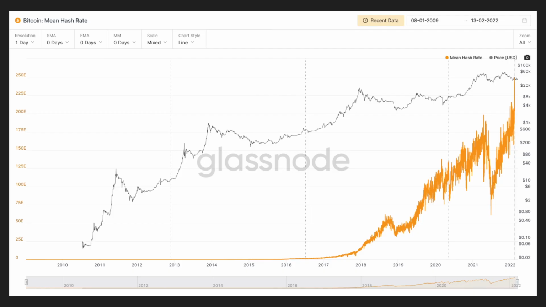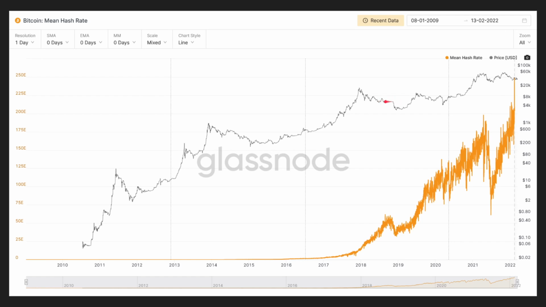So here's a chart. Here's the mean hash rate, or the average hash rate of Bitcoin over time. We've generally seen over time the Bitcoin hash rate has tremendously increased, and since 2017, 2018, we've actually seen it correlate with the general price movement in particular cycles, where there was a decline in Bitcoin price. Mining hash rate went up at the same time and then began to fall along with the general market decline.